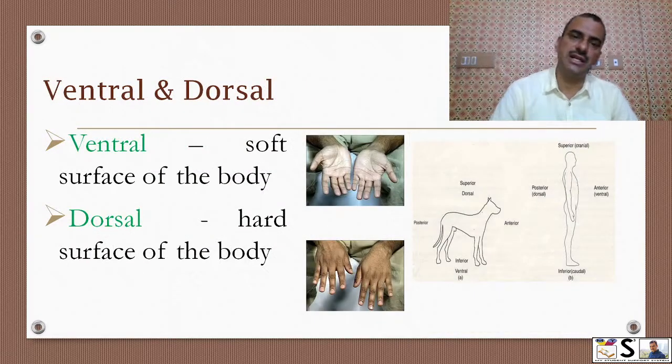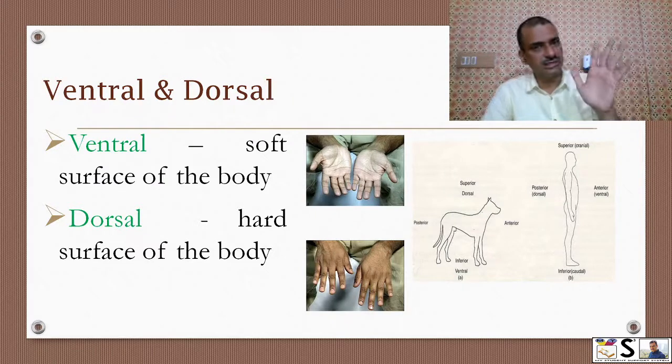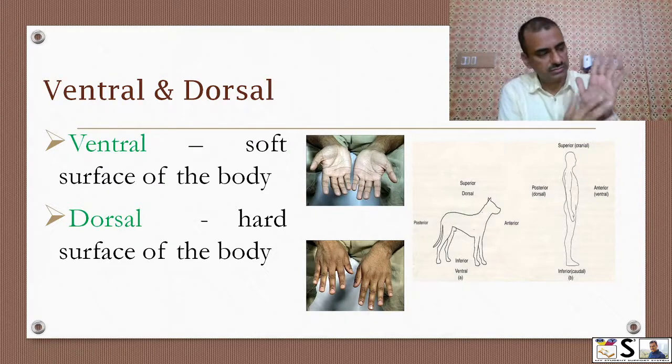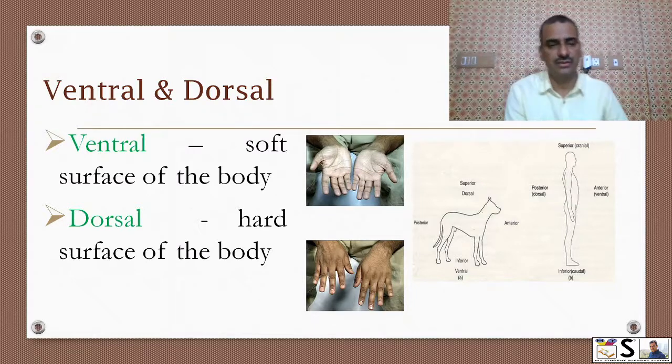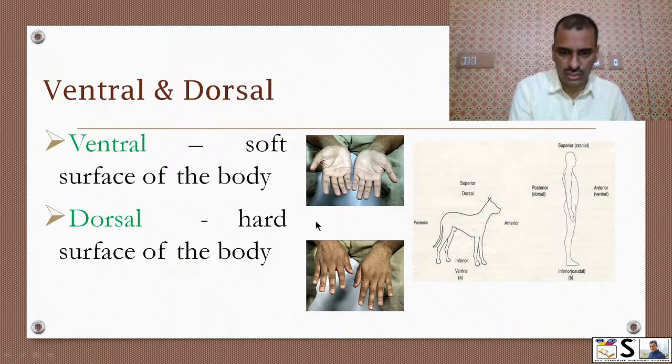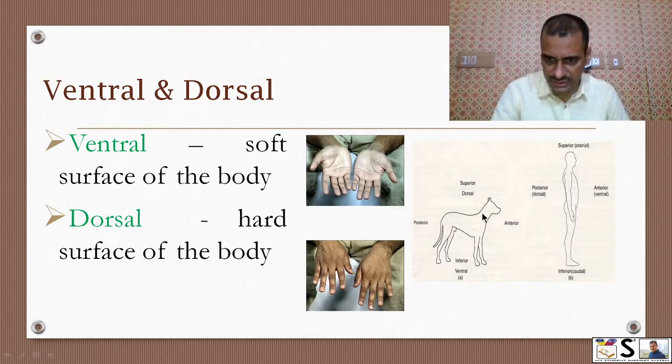Next terms are ventral and dorsal. Ventral is the soft part. For example, this is the ventral part of our hand and this is the dorsal part. Here you can see in this dog, the superior part becomes dorsal because this is the back and this is the ventral. Inferior part becomes ventral.